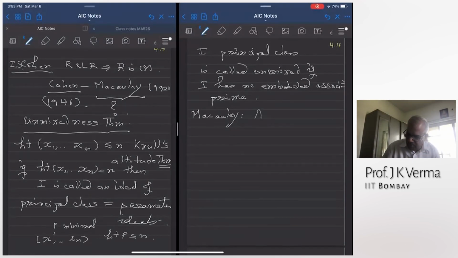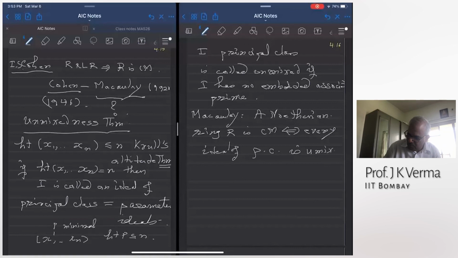A Noetherian ring R. So this is not necessarily local. This is a Noetherian ring R. It is Cohen-Macaulay if and only if every ideal of principal class is unmixed. Every ideal of principal class is unmixed.